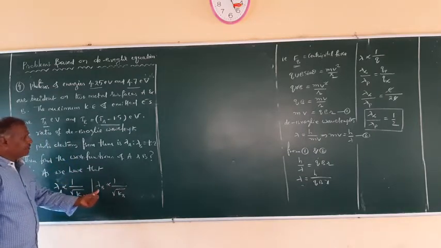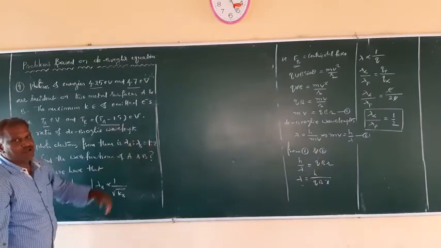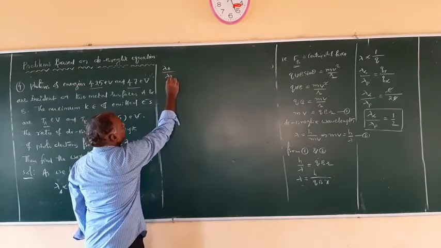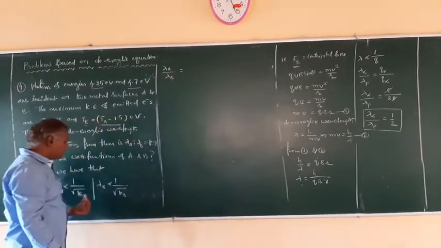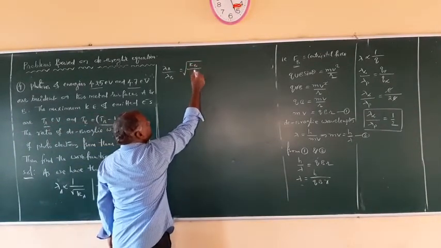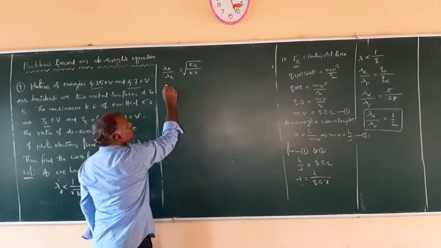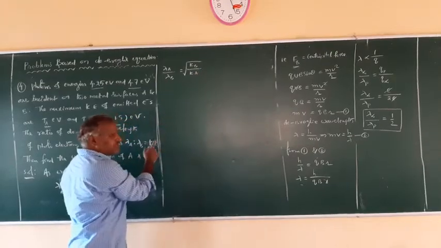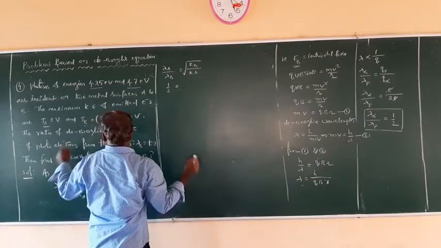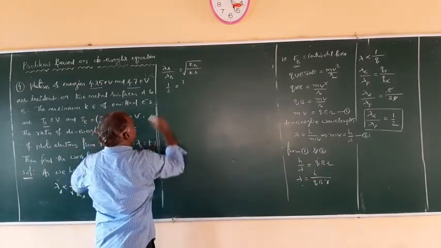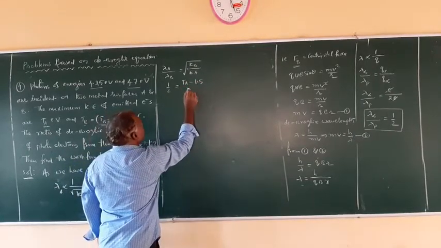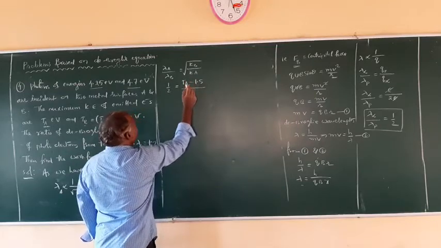So lambda A by lambda B. Already lambda A by lambda B is given as 1 by 2. So now use these two. I can write here lambda A upon lambda B is inversely proportional, that means it is the square root of kinetic energy of metal B upon kinetic energy of metal A. So lambda A by lambda B is 1 by 2. So 1 by 2 is equal to the square root of K_B, the kinetic energy of metal B, which is given as T_A minus 1.5, upon the kinetic energy of A, that is T_A.